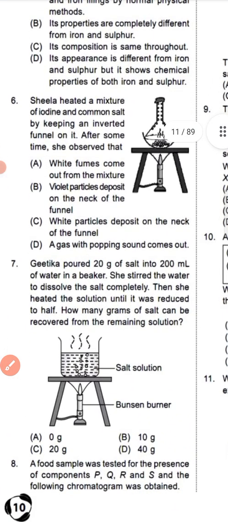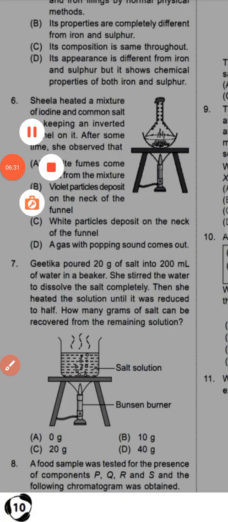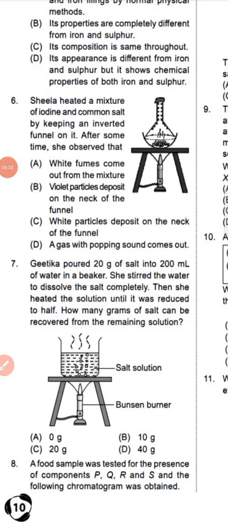So question number 6 we will discuss now. Sila heated the mixture of iodine and common salt by keeping an inverted funnel on it. After some time, she observed that white fumes come out from the mixture. Violet particles deposit on the neck of the funnel. White particles deposit on the neck of the funnel. A gas with popping sound comes out.